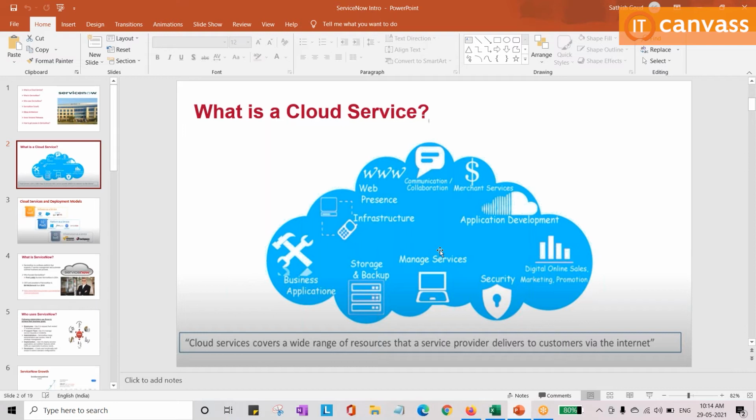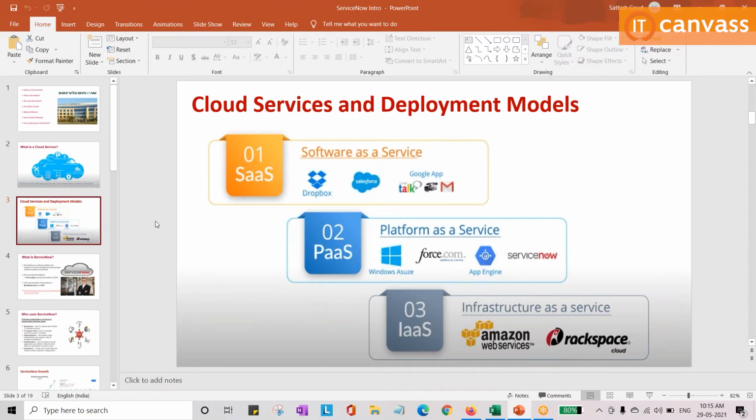Next, in cloud we also have different models. We have software as a service, platform as a service, and infrastructure as a service. We have these three different parts. We will see that in the next slide. So we have cloud services and deployment models: software as a service, platform as a service, and infrastructure as a service.